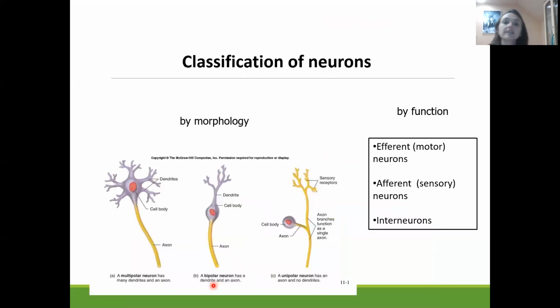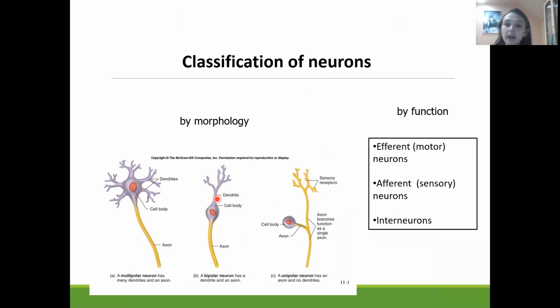Now let us go on. Let us talk about the classification of the neurons. The neuron is the smallest and a very important part of the nervous system. It has a cell body and it has processes. There are two types of processes. The long process is called the axon, and the short one is called the dendrite.